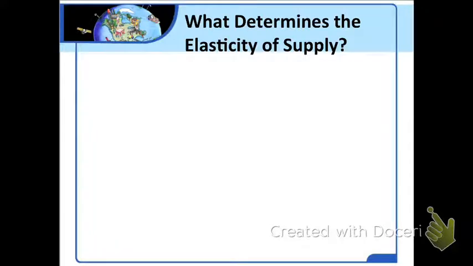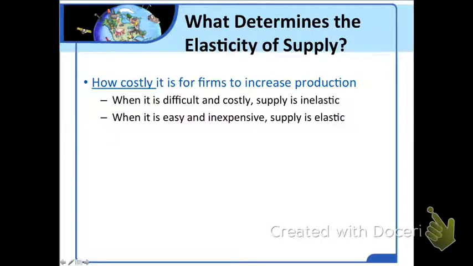So the question is, what determines the elasticity of supply? In large part, it depends on how costly it is for firms to increase production. That's the first one. When it is difficult or expensive to make more of something, even a large price increase will not cause the quantity supplied to increase by very much. The supply of gold, for example, is inelastic because it is very costly for firms to find and extract more gold. If the price of gold rises by 10%, the quantity of gold supplied will rise by less than 10%.